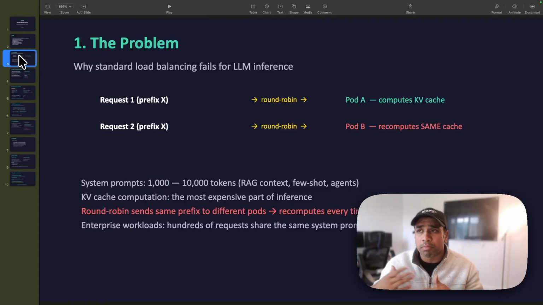So it doesn't require recomputation, because it's a wastage of compute, which is the most expensive utility at this point. It's much more expensive in terms of computation cycles, latency, and throughput. So for all these reasons, it's important that we have a routing mechanism much more intelligent than just round robin.